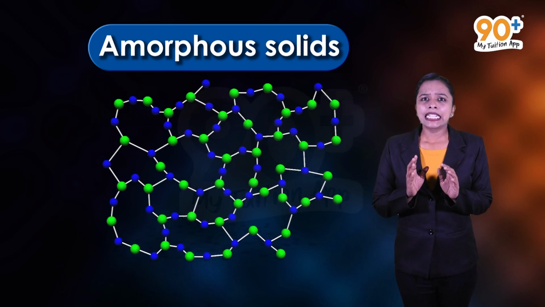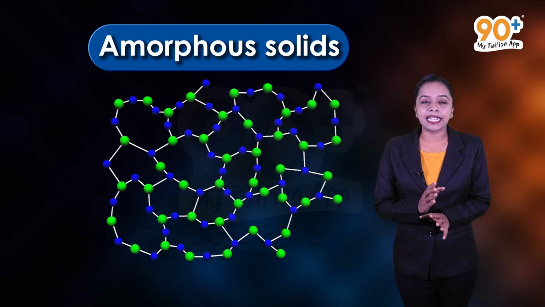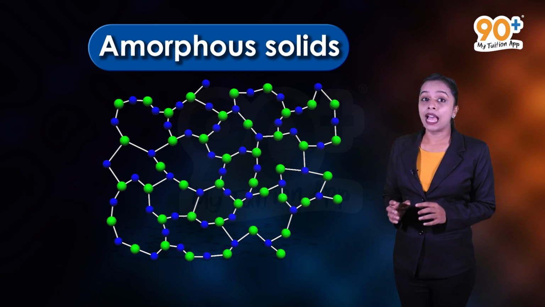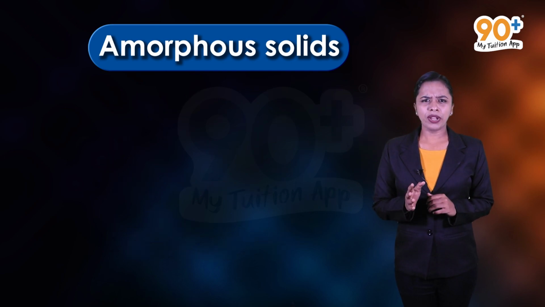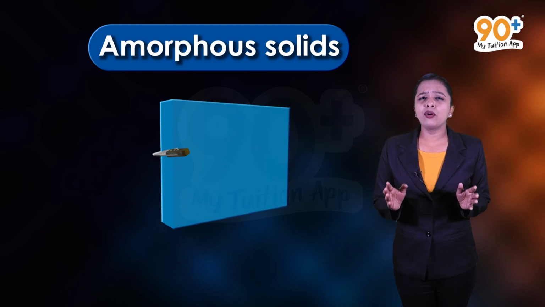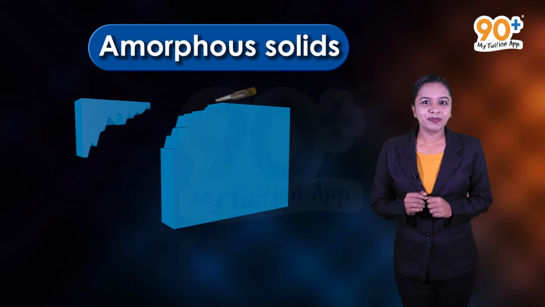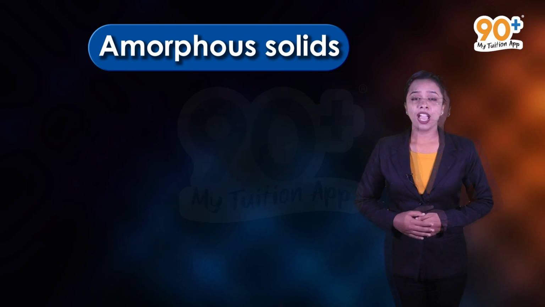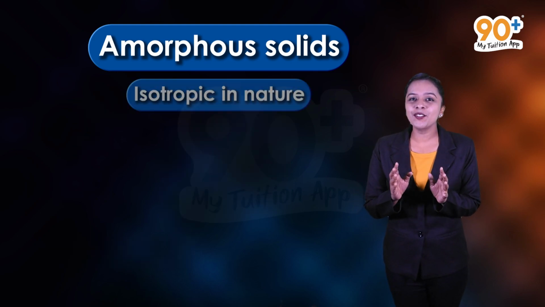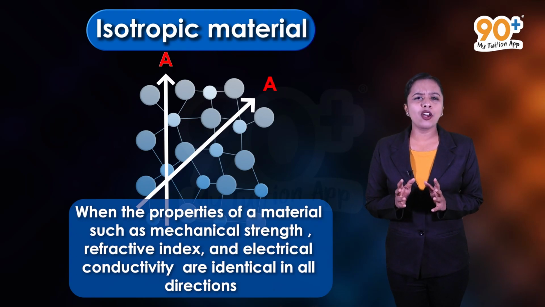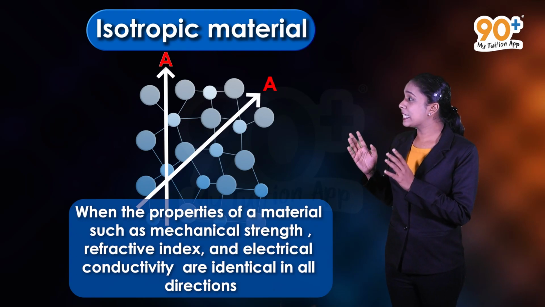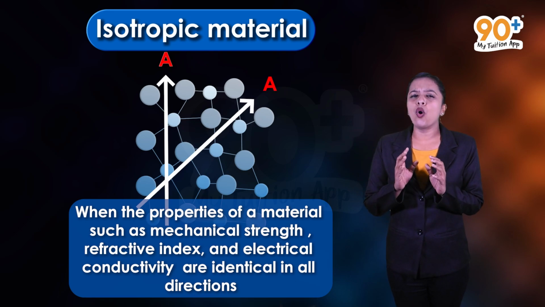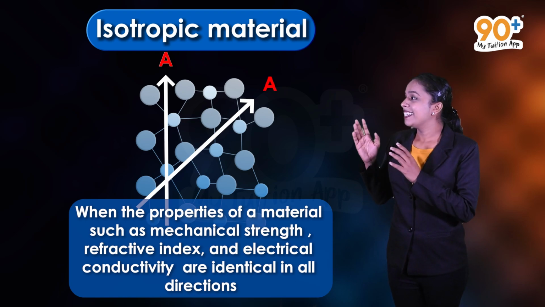An amorphous solid consists of constituent particles that are arranged in an irregular manner. Thus, we can say that amorphous solids have no definite shape. Friends, what happens when you cut an amorphous solid using a sharp-edged tool? Well, it splits into two pieces with irregular surfaces. Amorphous solids are isotropic in nature. When the properties of a material such as mechanical strength, refractive index and electrical conductivity are identical in all directions, then they are said to be isotropic